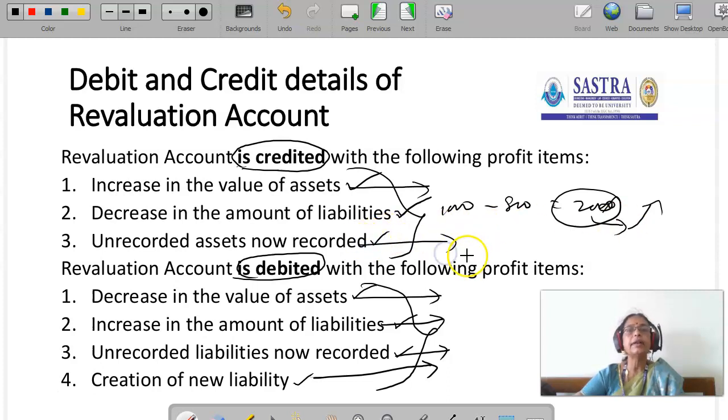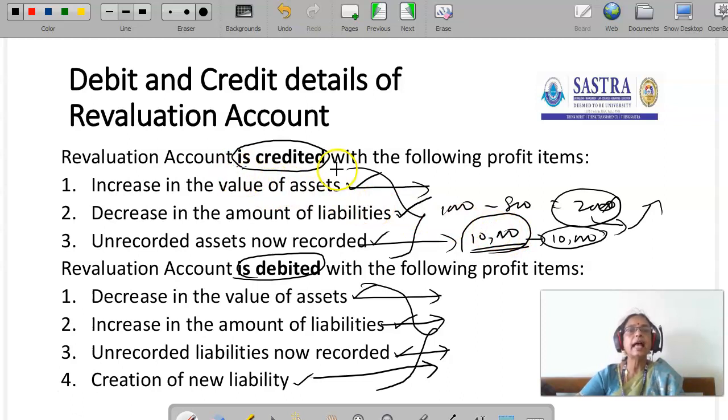And if they failed to record assets and now record them, say 10,000 worth of assets, the revaluation profit will be increased by 10,000, so that should be credited.